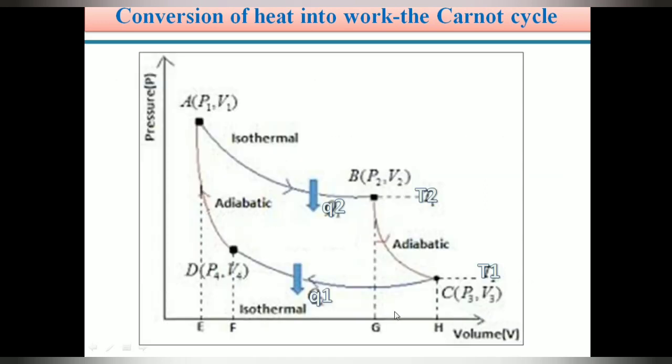Therefore, once you are familiar with this diagram, you can easily write the Carnot cycle. No need to fear about the Carnot cycle concept. Very, very easy. Just remember this diagram. In point A, P1 V1; point B, P2 V2; point C, P3 V3; point D, P4 V4. At points A and B the temperature is T2, at points C and D the temperature is T1. So very easy, no need to worry, no need to fear. This concept is very, very important and very easy. You can practice.